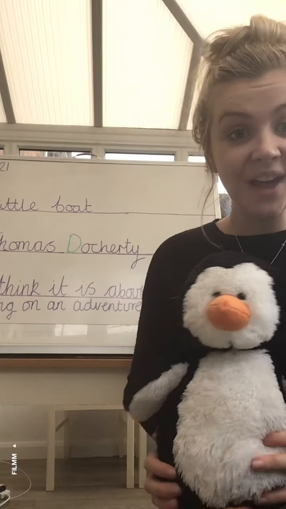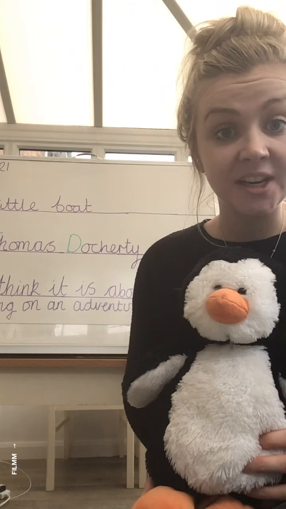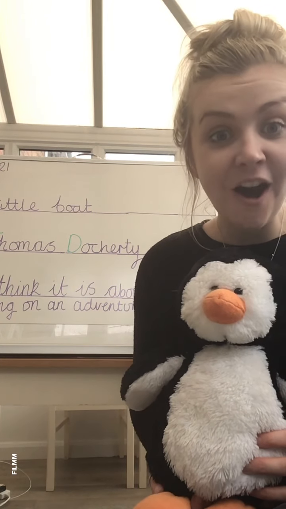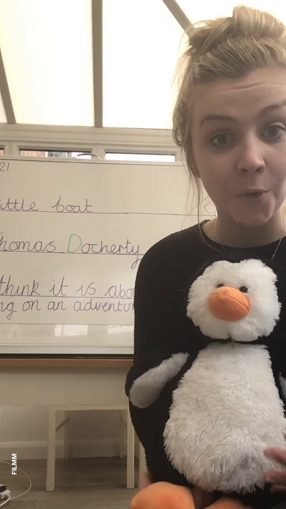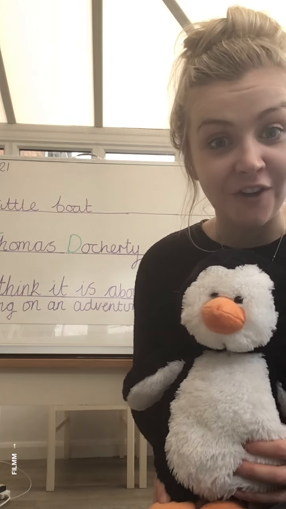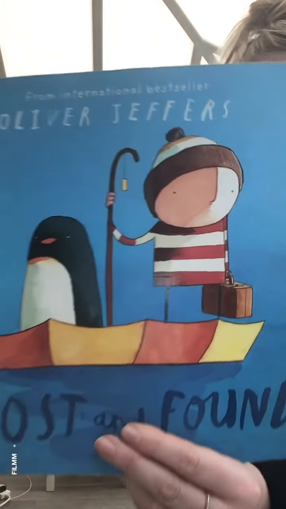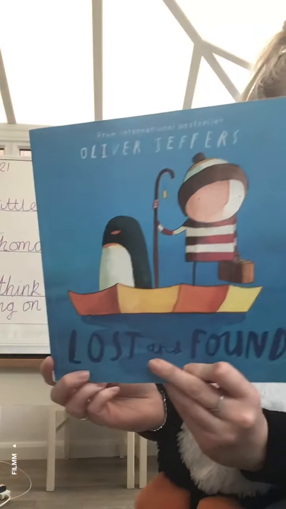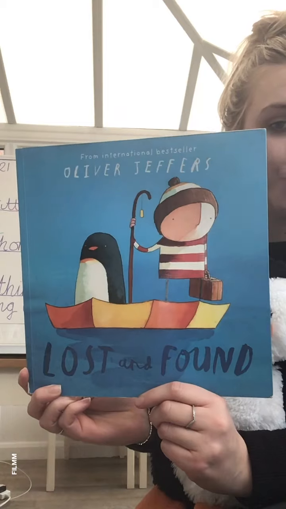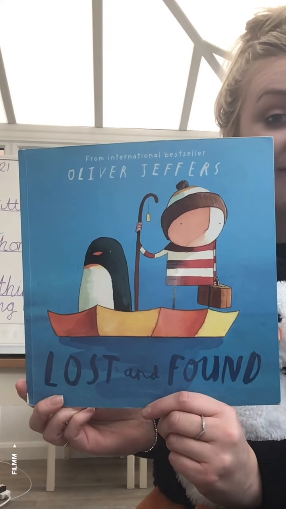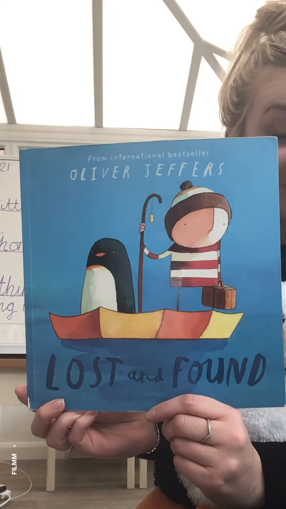Then he would use a full stop at the end of his sentence to show that his sentence had finished. Now we've had a look at how to make a prediction and how to identify the author and the title on the front cover of the book, I would like you to have a go at doing this with our core text. I'm going to show you the front cover of our book now. So this is the front cover of our new storybook. So you might want to pause the video now so that you can have a look at it. I have attached a picture of the front cover to your worksheet for today.